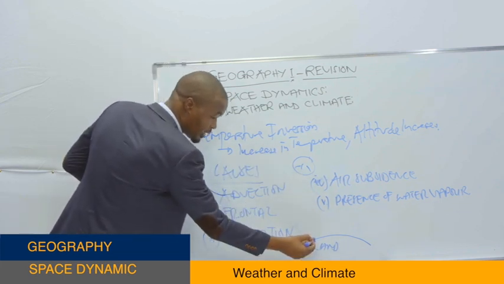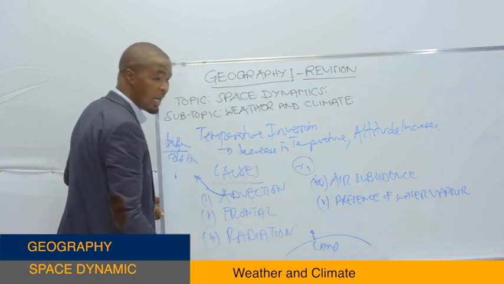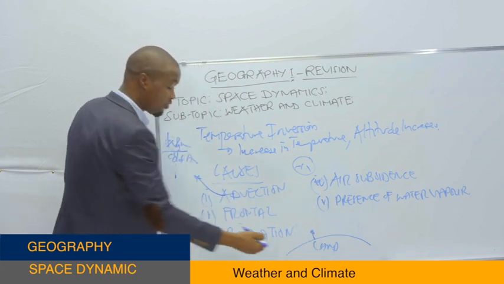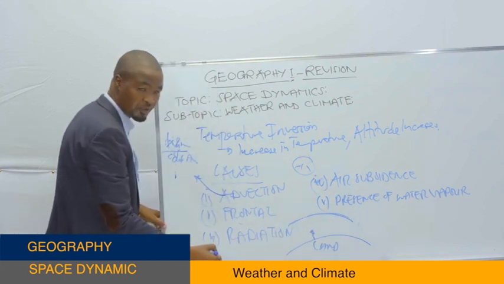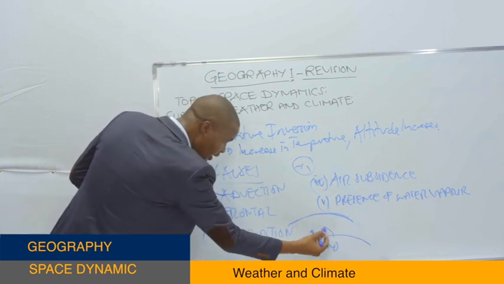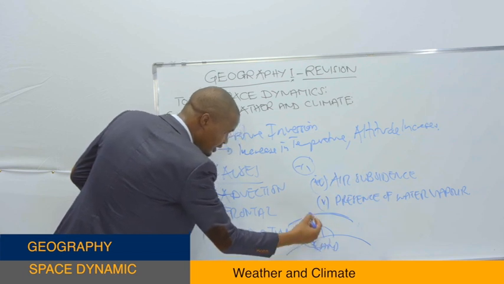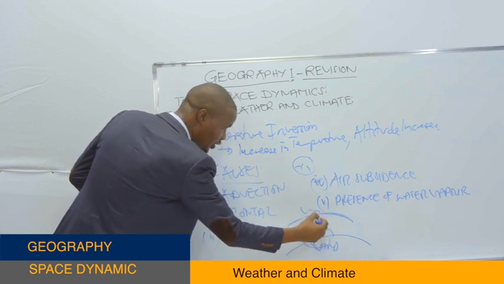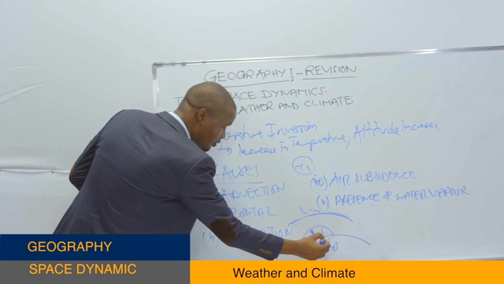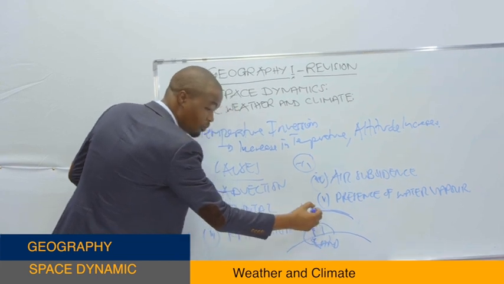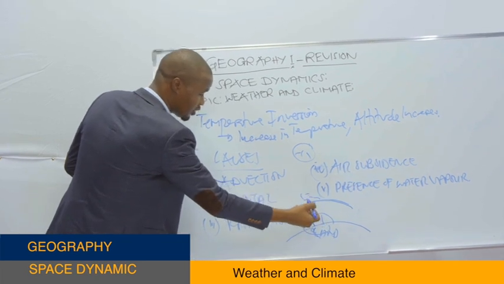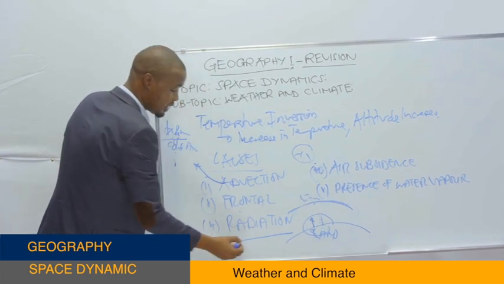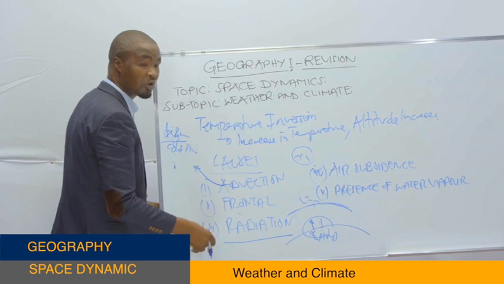After the insolation, there will be the outgoing of radiant heat energy from the ground to the lower level of the atmosphere. So the higher you go from right here, you'll find it cold, but right here there will be warm. So the higher you go, you move from the cold area towards the warm air. There will be the temperature inversion, or the increase in temperature caused by the radiant heat energy. The process, we call it the radiation.